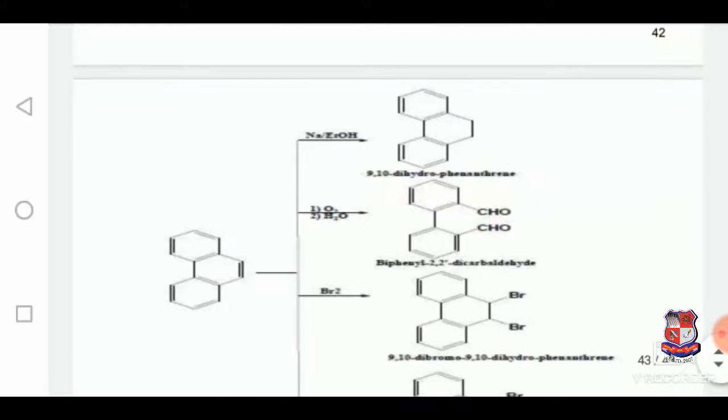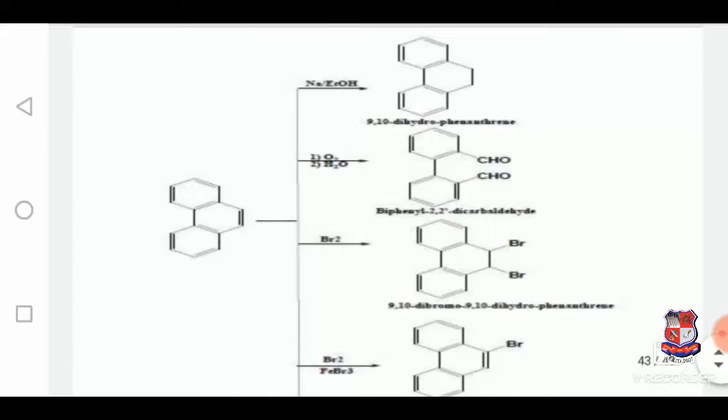The chemical reaction of phenanthrene. This is an illustration of different types of reactions that take place in phenanthrene. That is, three fused benzene rings.